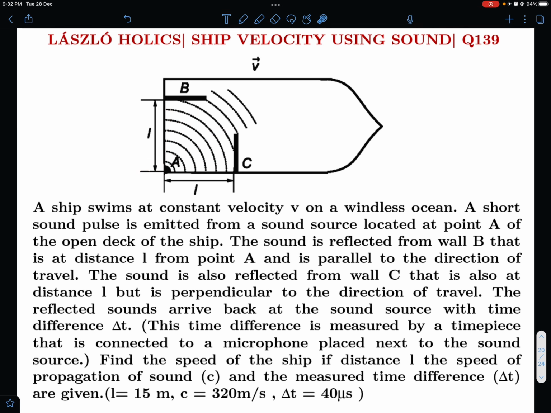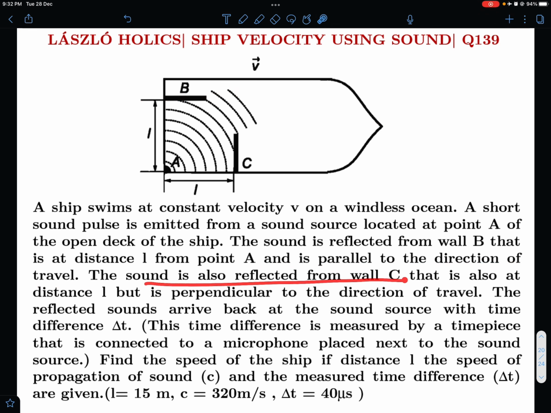Sound is reflected from wall B, that is a distance L from point A. So this is wall B and it is a distance L from this point A, and it is parallel to the direction of travel. The ship is traveling in this direction and this wall is parallel to the direction of travel.